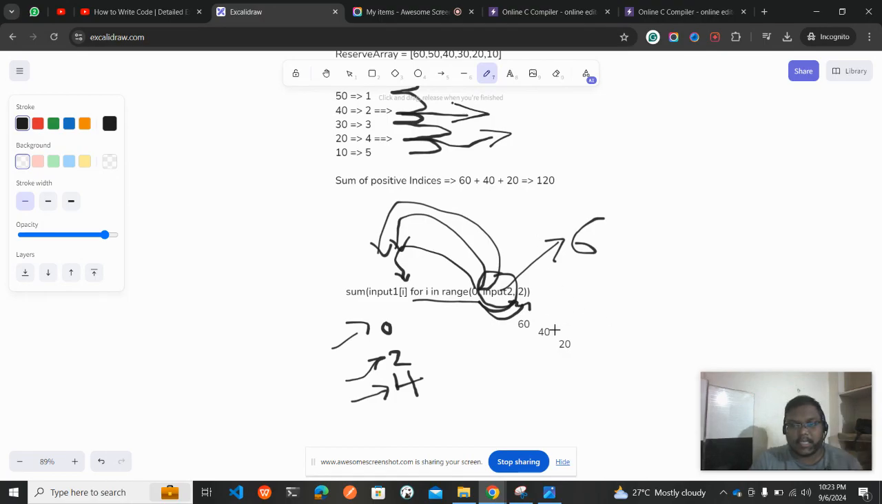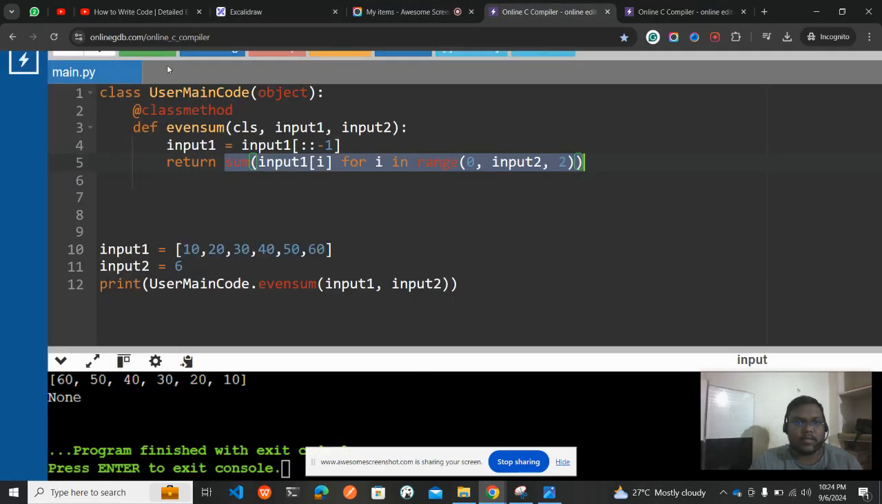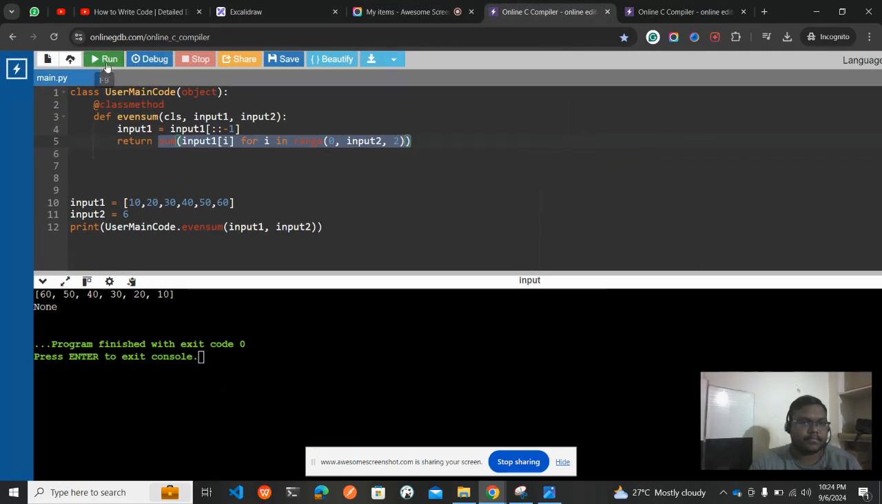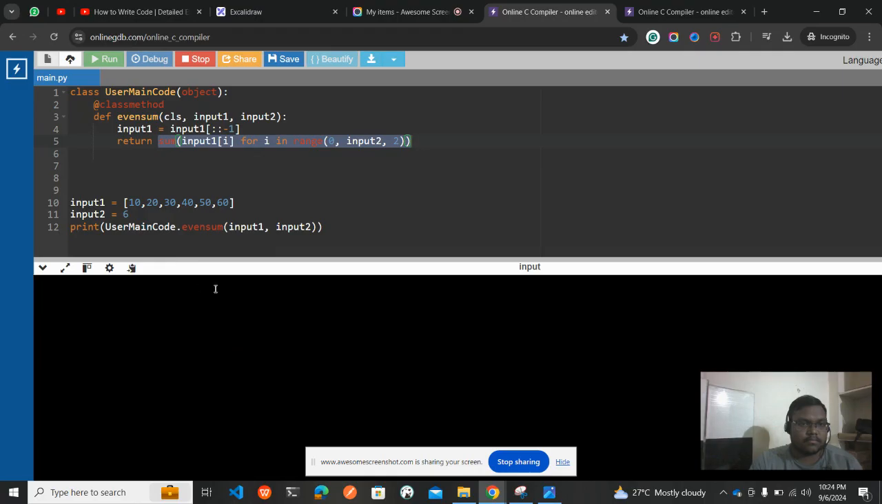So what are the end values for us? End values is nothing but 60, 40, 20, which indirectly gives 120. Okay, so that's the answer. If I go there and click on the run button here, we'll be getting a result as 20. Simply nice, very good, no?